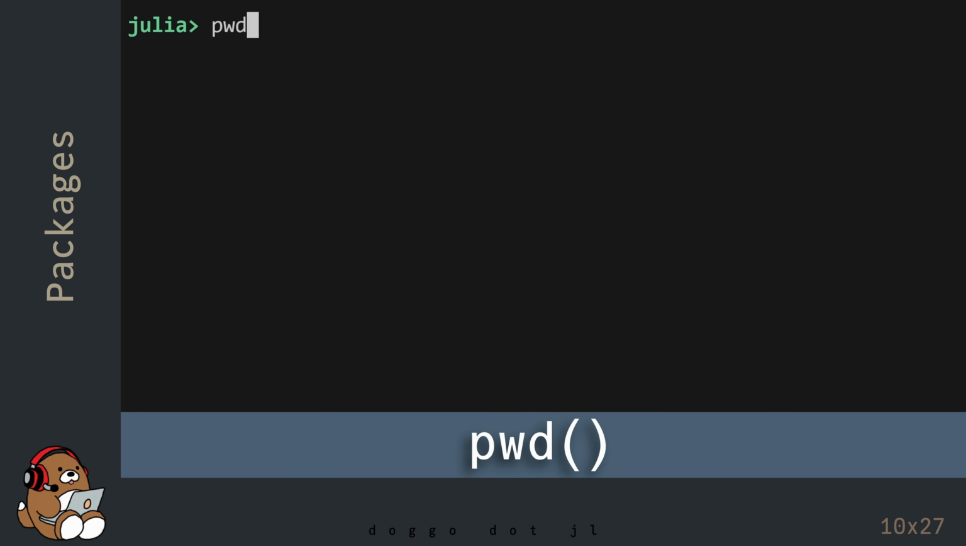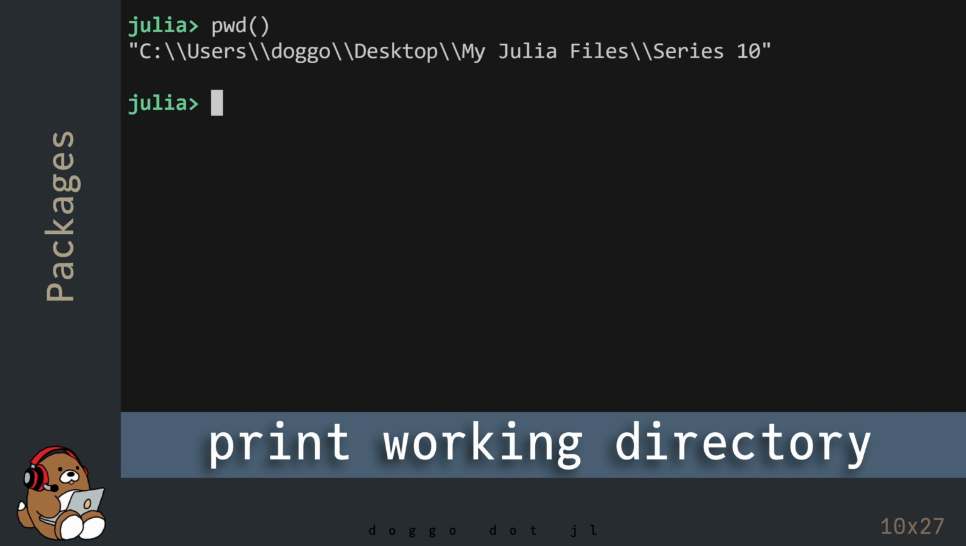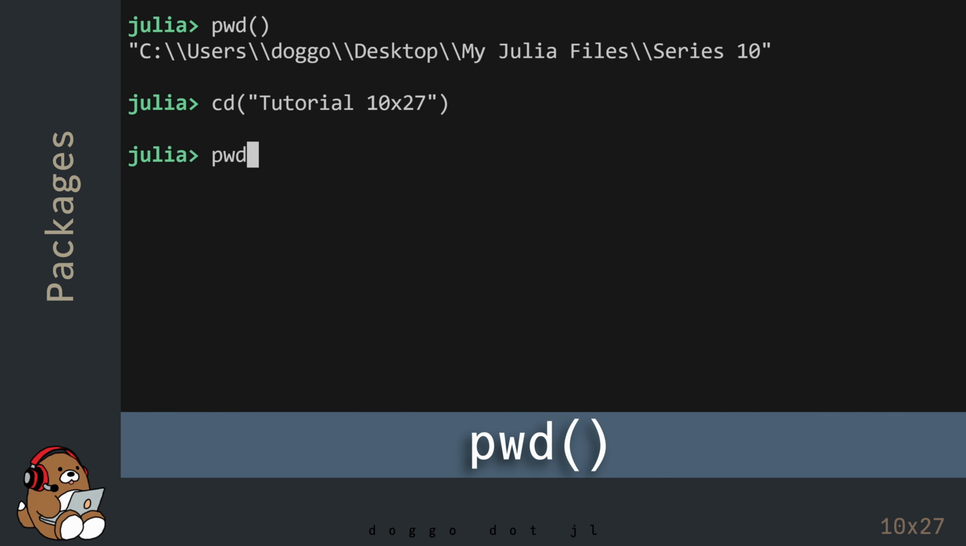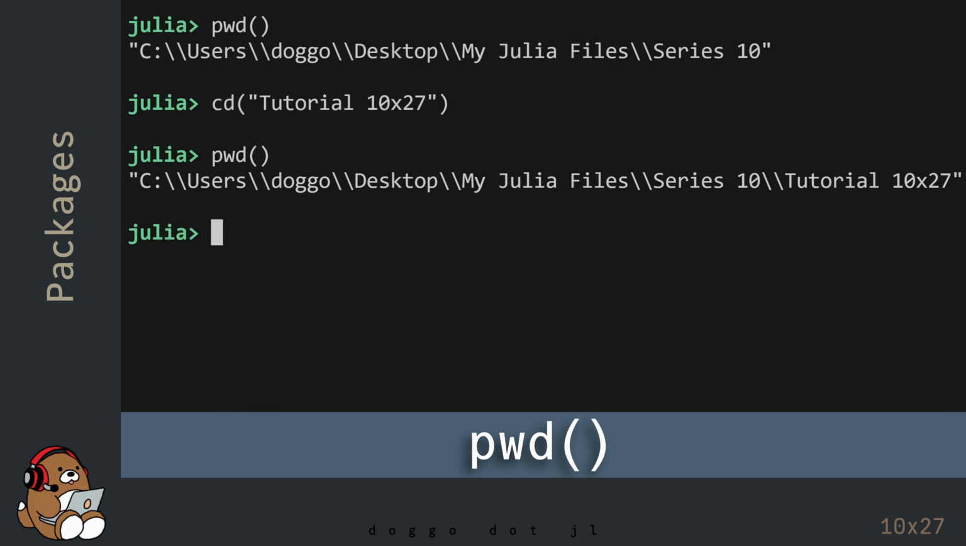The pwd function will print the current working directory. In my case, my current working directory is somewhere on my desktop. You need to change your working directory to the new folder that you just created. You can change directories from the Julia REPL by calling the cd function. Enter the folder's name inside a pair of double quotes. If you call the pwd function again, you should see that your current working directory has updated.